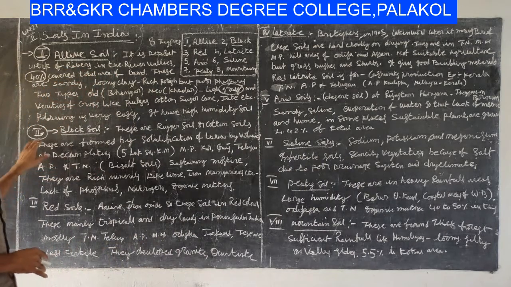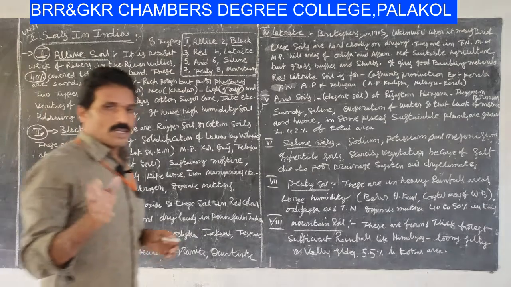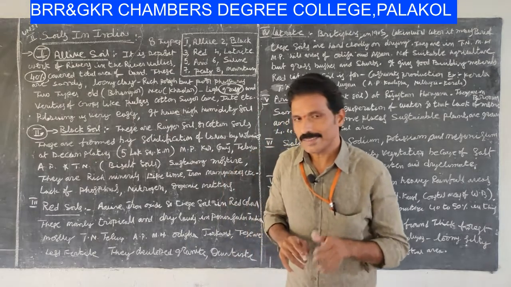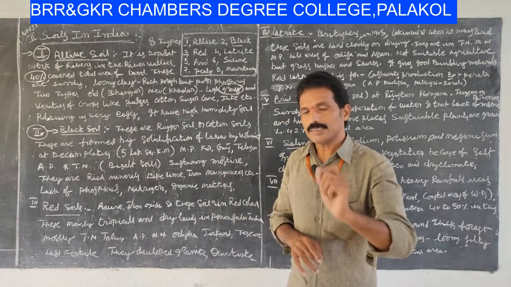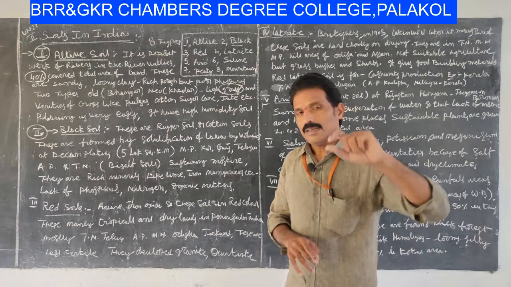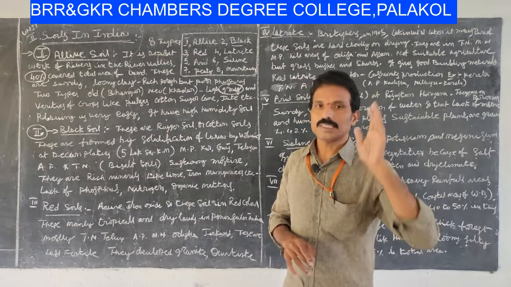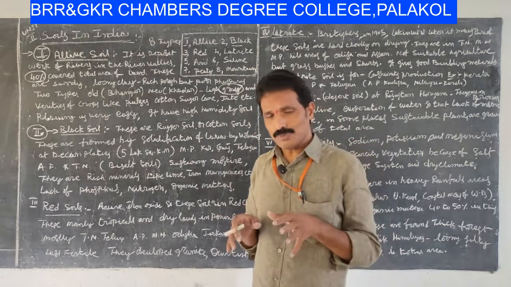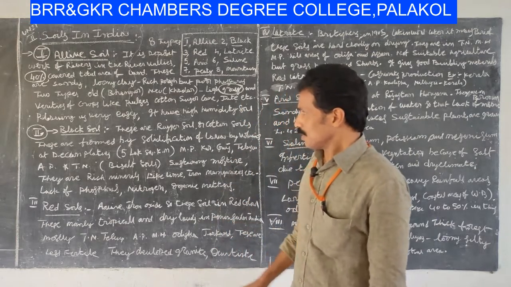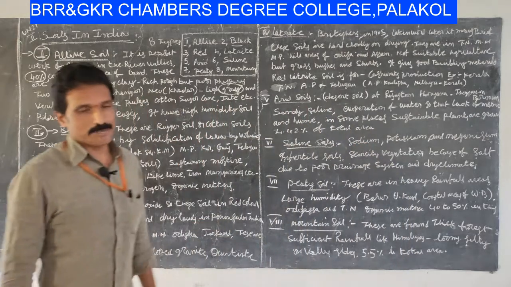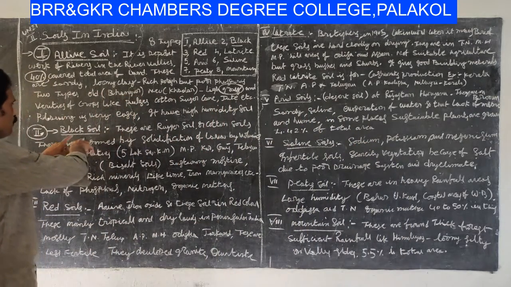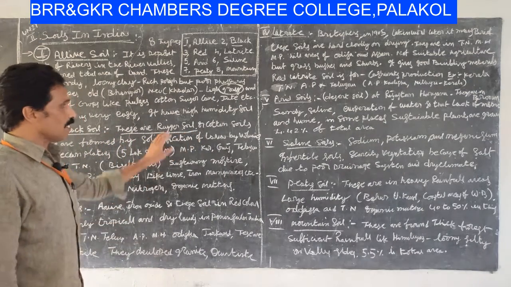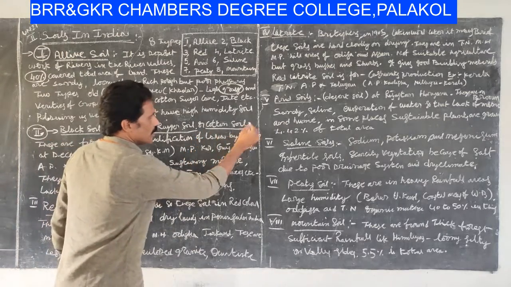And another important thing, black soil. Black soil is also called cotton soil. It is most favorable for production of cotton seeds. Black soil is in Maharashtra. It is in the most favorable condition in Maharashtra. So that's its speciality. These are regur soil. It's called regur soil or cotton soil.